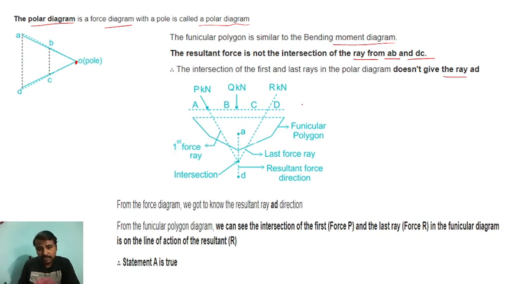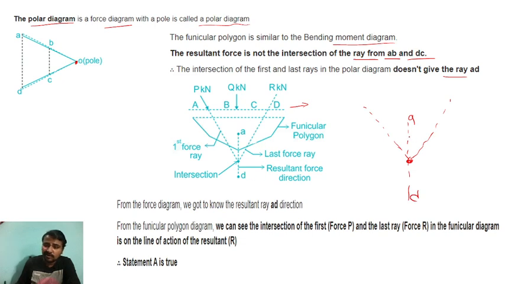So this is the beam PQR ABCD, right? And this is the funicular polygon, and when you extend P like this, and when you extend this D point, it will intersect here. So that is the intersection, right? And another line we are drawing here, that is A and D. This is the first force ray and this is the last force ray.